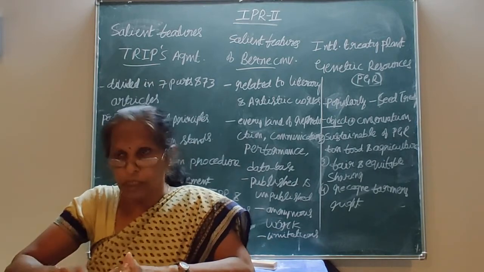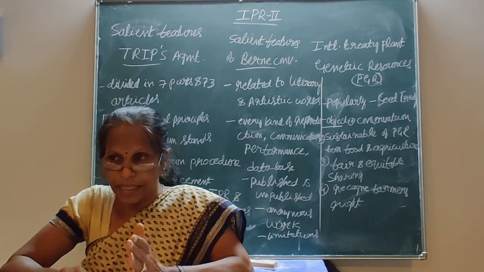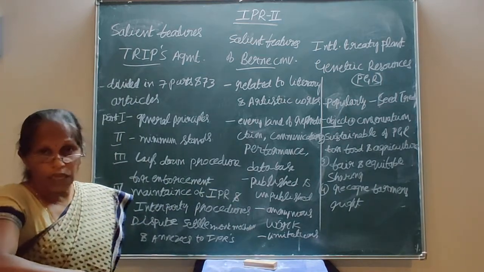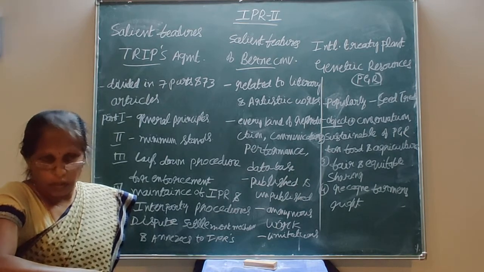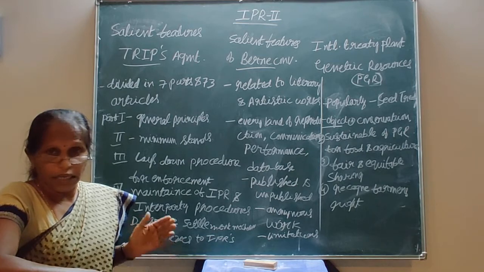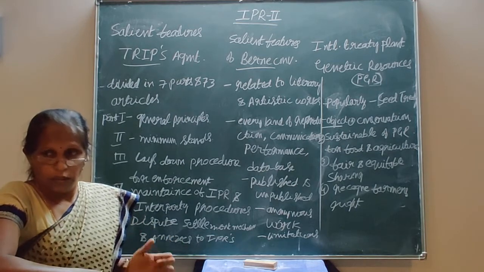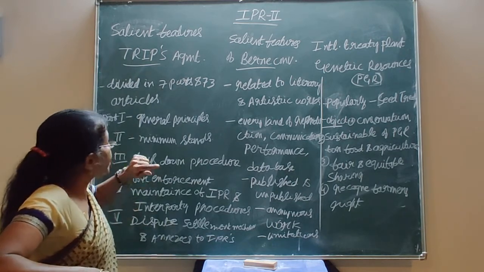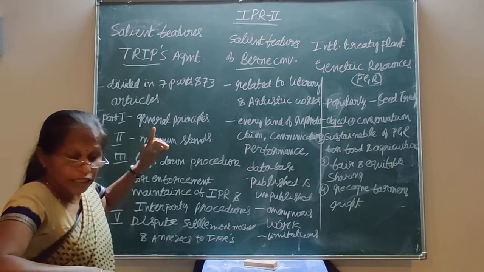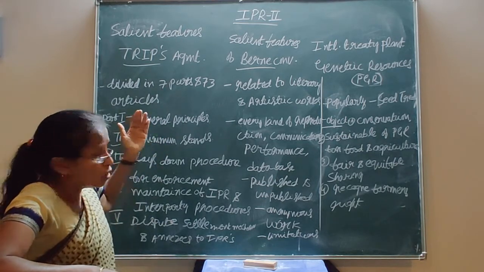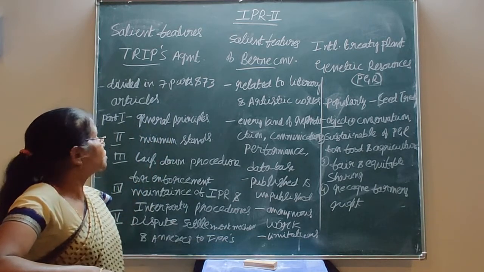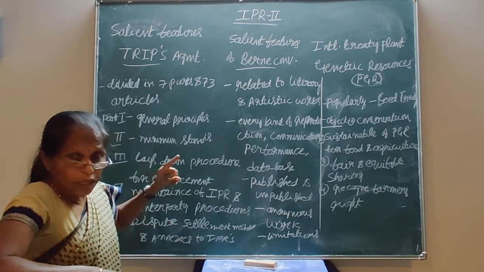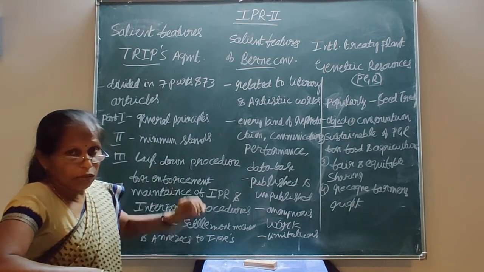You already know that TRIPS means Trade Related Aspects of Intellectual Property Rights. This was one of the agreements that was negotiated from 1986 in the Uruguay Round, the 8th multilateral trade negotiation. Ultimately it was concluded in 1994 at Marrakesh, and it came under the umbrella of the World Trade Organization. Under this, intellectual property rights is one of the agreements which was concluded,